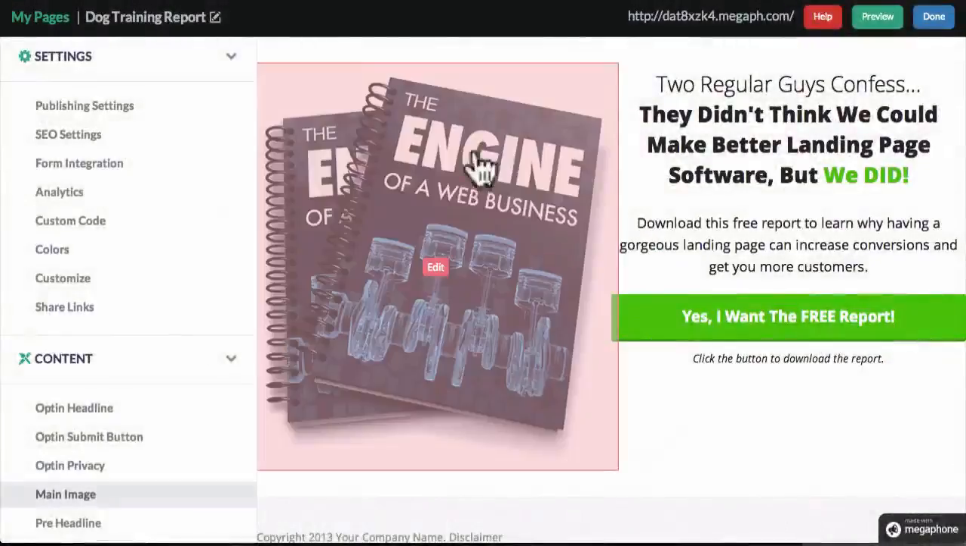So now what we're going to do is let's just start plugging our stuff in and switching this out. All right. So first thing we want to do is switch out this picture here of the report on the left, right? We want to add in our picture of our free report.